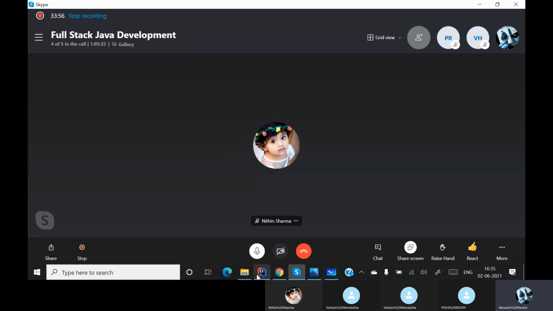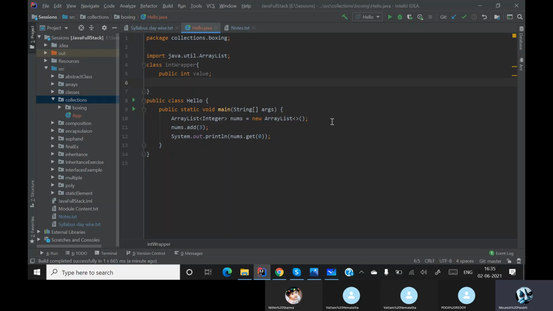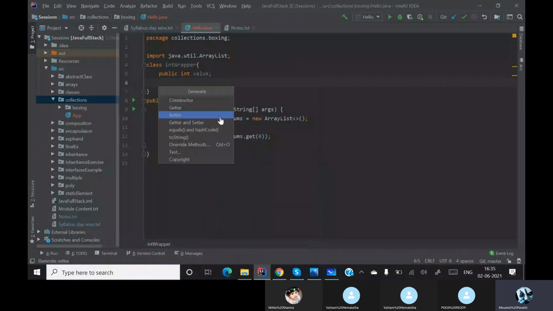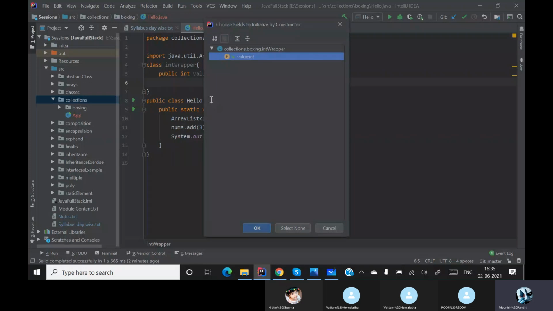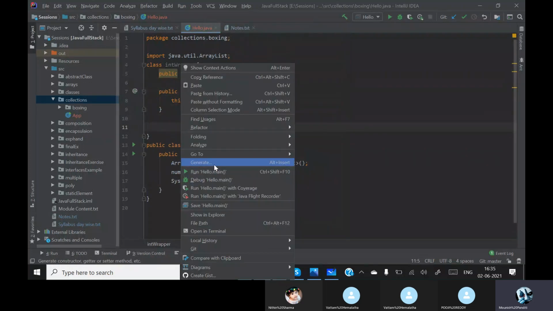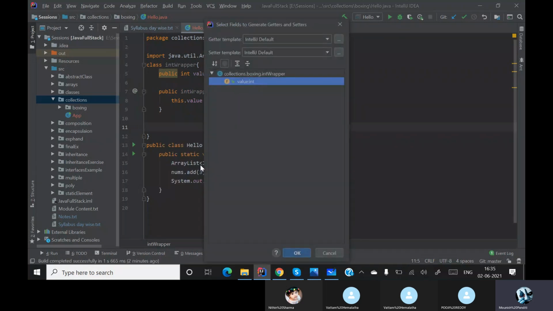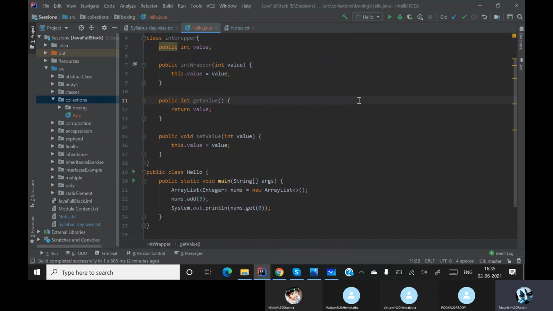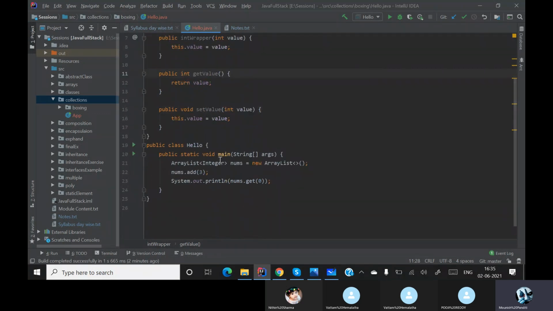Yeah, sorry for that. So for this, let me create a constructor which is having some values. Also, let me create some getter and setter methods for getting the values and setting the values. Now here basically I created my own wrapper class, and Integer is our inbuilt wrapper class.